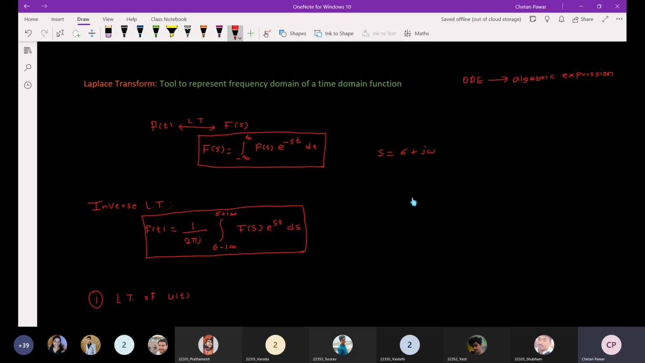So what do you know about the Laplace transform? Why do we generally use the Laplace transform other than this? Anyone has any idea? Anyone? Why do we use the Laplace transform? How many of you have used the Laplace transform before? They can raise their hand.